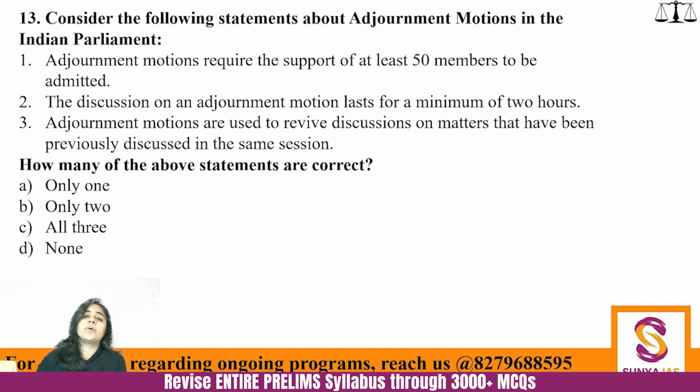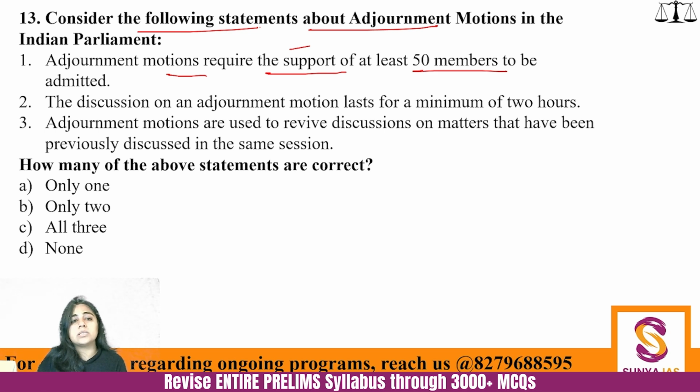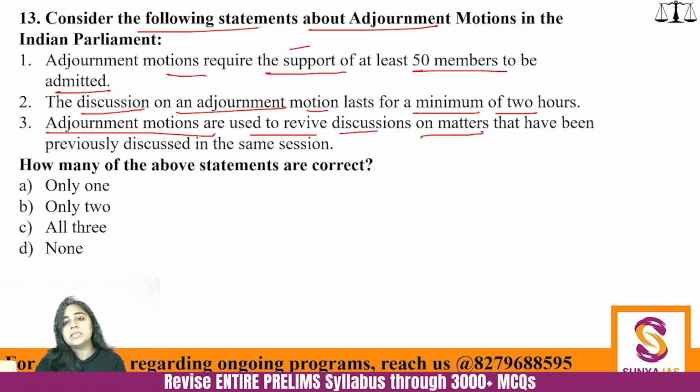Fine. Next one. Consider the following statements about adjournment motion in the Indian Parliament. Adjournment motions require the support of at least 50 members to be admitted. The discussion on an adjournment motion lasts for a minimum of 2 hours. An adjournment motion is used to revive discussion on matters that have been previously discussed in the same session. How many of the given statements are correct?